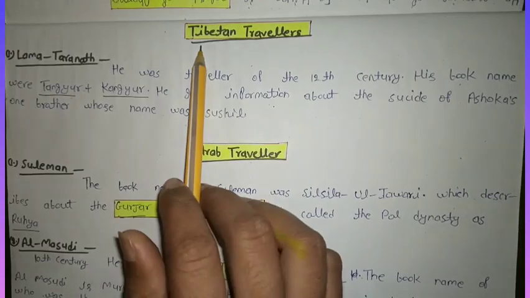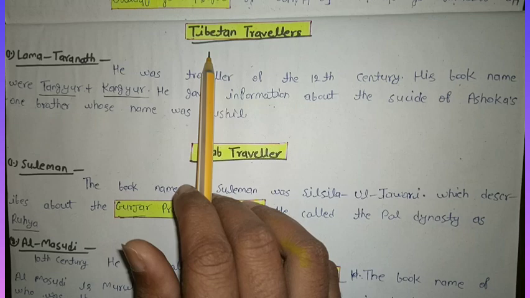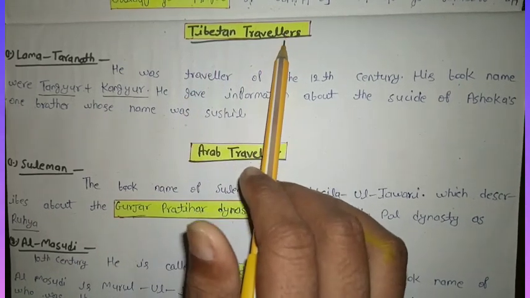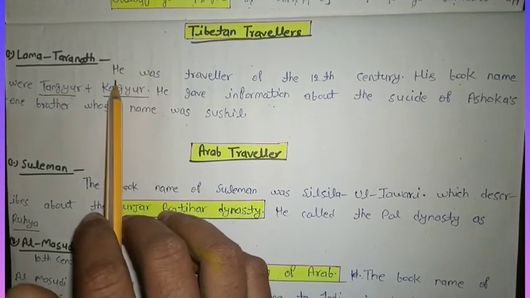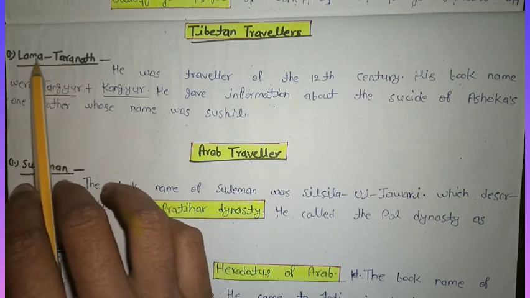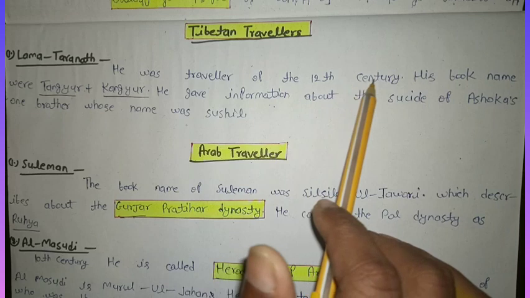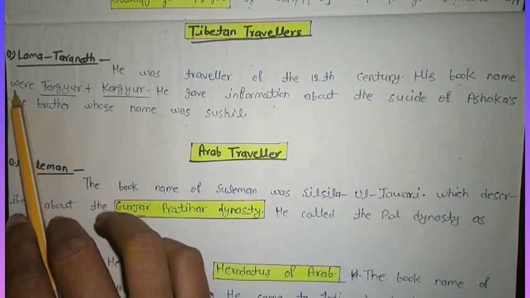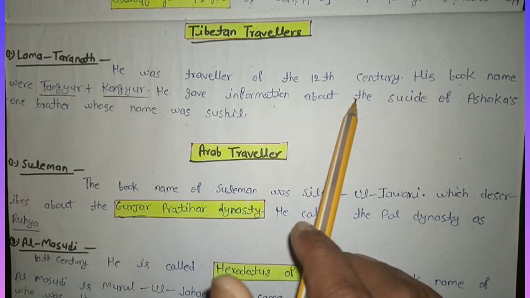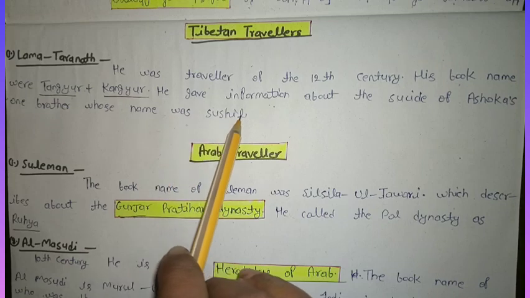The next type of traveler is Tibetan travelers. Under Tibetan travelers, Lama Taranath was the first traveler. He was a traveler of the 12th century. His book names were Tangyur and Kangyur. He gave information about the suicide of one of Ashoka's brothers, whose name was Sushim.